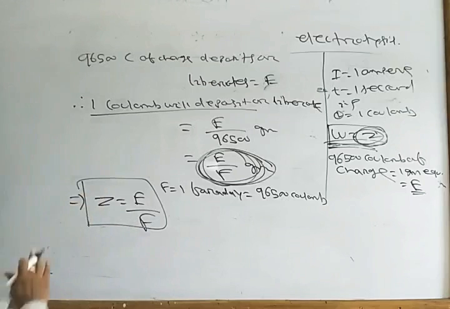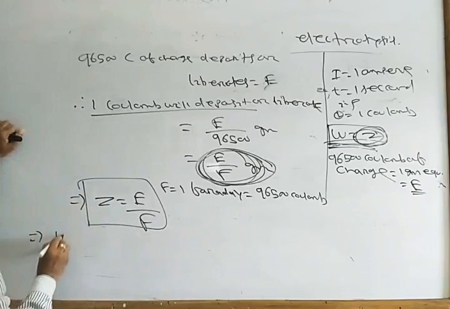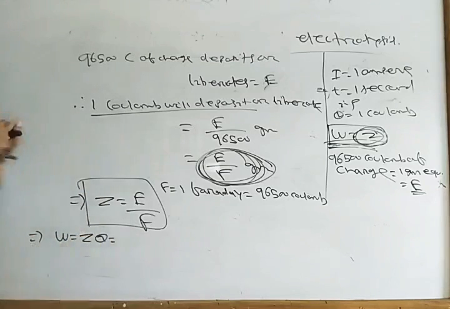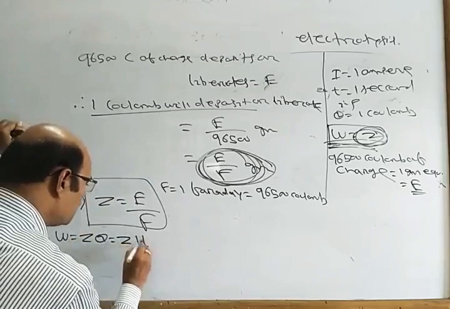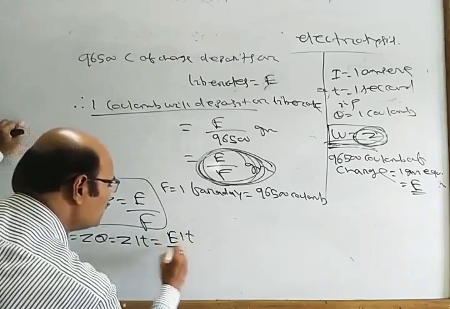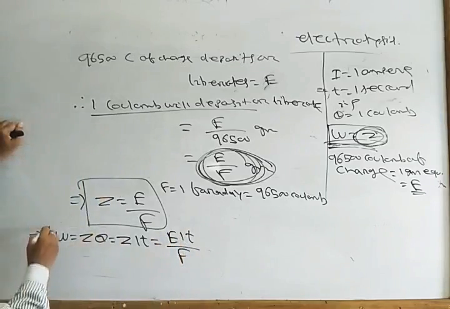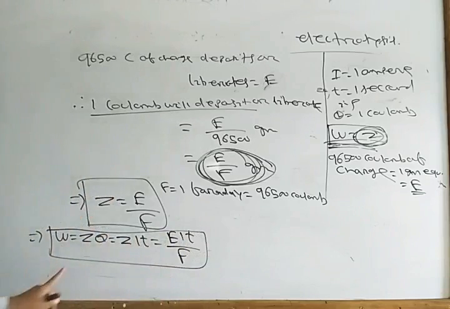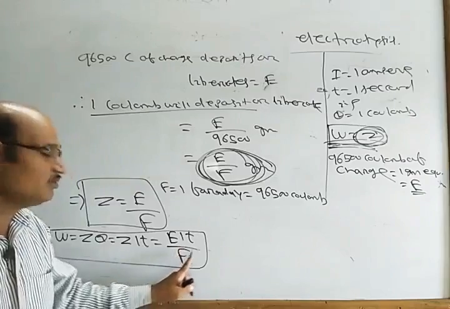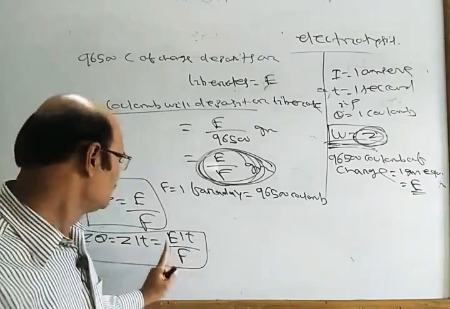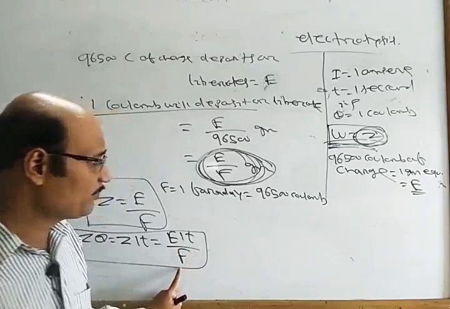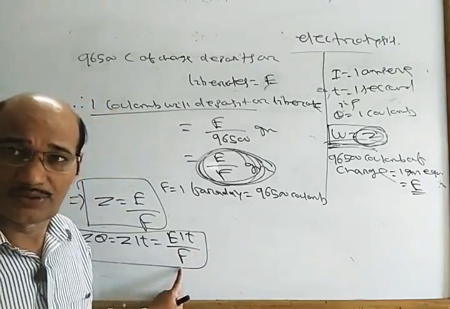So now this implies I can write W is equal to ZQ is equal to ZIT. Z means E by F, so EIT by F also I can write. So W equal to ZQ equal to ZIT equal to E by F into IT, where E is the equivalent weight, I is the strength of current in ampere, already we know, T is the time in second, and F is the 1 Faraday, already we know.